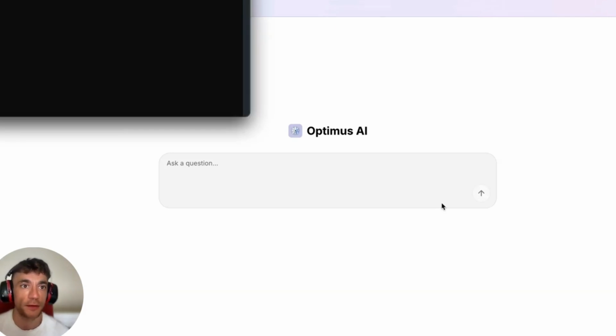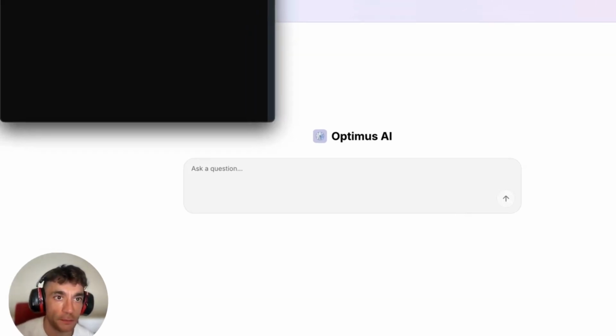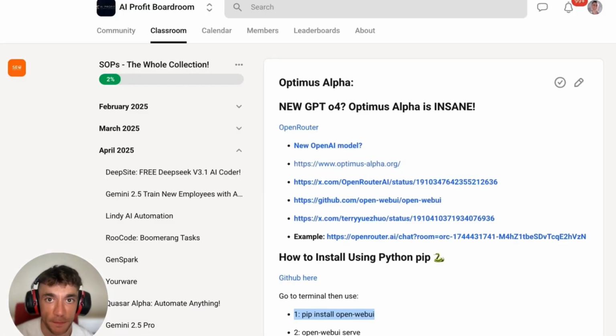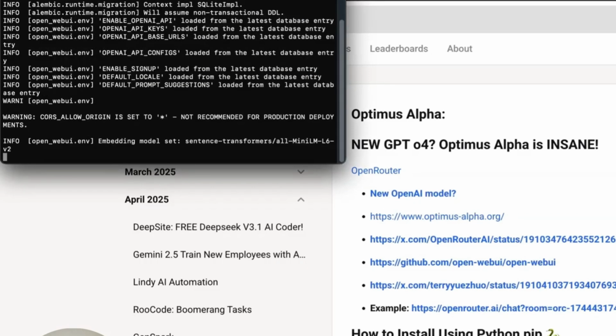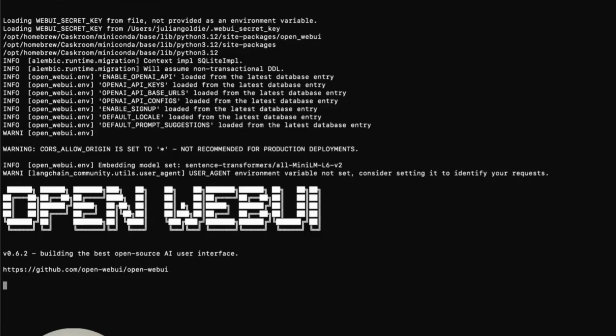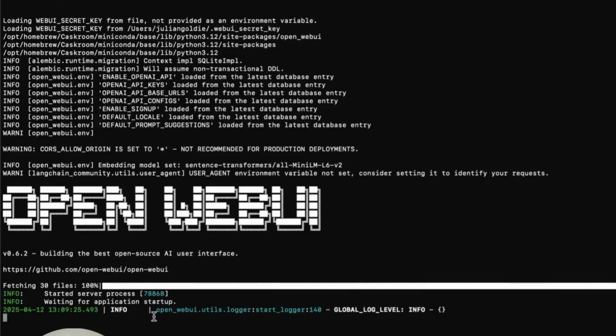The other way that you can use this is, if you open up Terminal here, right, then we're going to pip install open-webui, all right? And then from there, we're going to run open-webui serve. Now you can see it's running, it's opening that bad boy up. And this is going to open up something called Open WebUI. Now, it's going to take about a minute or so just to load. Super simple. You only need 2 commands in Terminal to actually get this running.